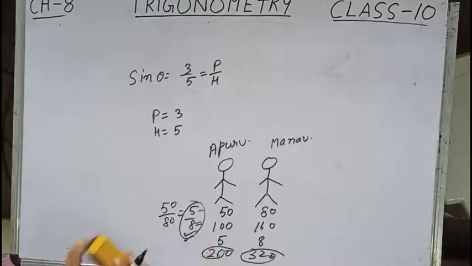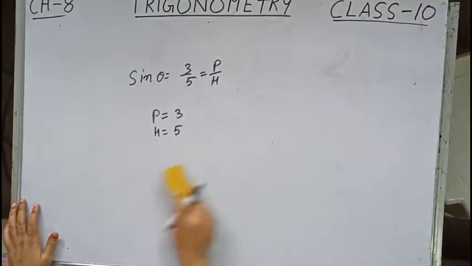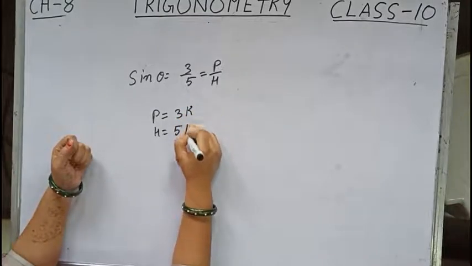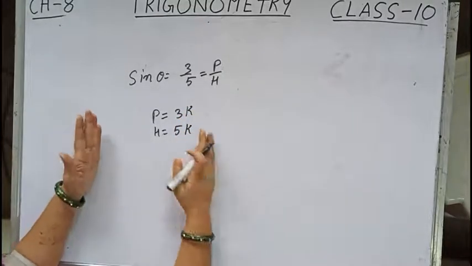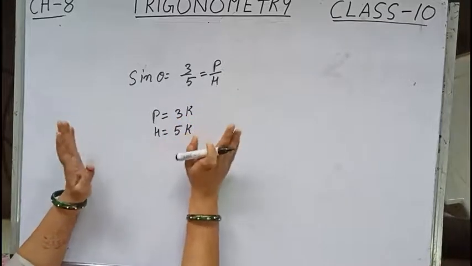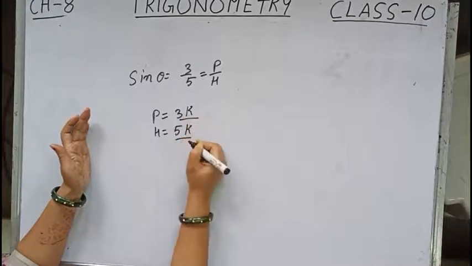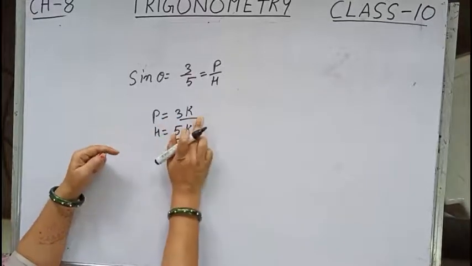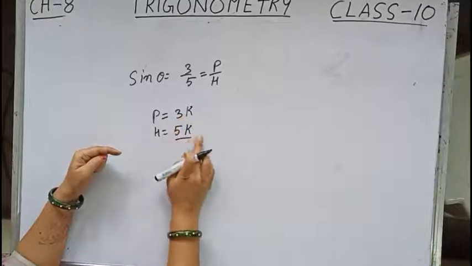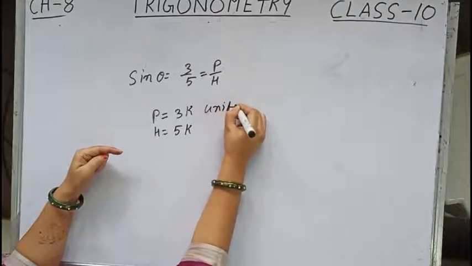So whenever it is given sin theta equals p by h, we should write p equals 3k and h equals 5k. Obviously if I write 3 and 5, the calculation and the answer will be correct. But mathematically, children, it is not right to write perpendicular as 3k and h as 5. Write 3k units and 5k units. I think no problem for you.